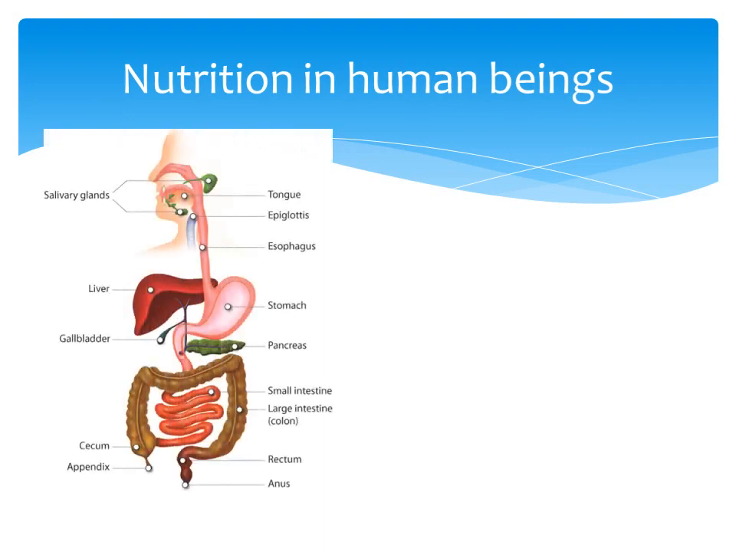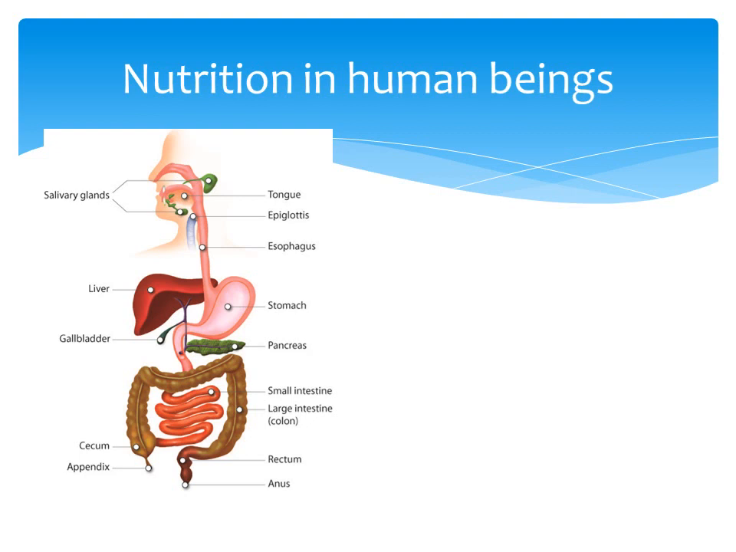Organs of the alimentary canal are the mouth, esophagus, stomach, small intestine and large intestine. The glands associated with the alimentary canal are the salivary gland, gastric gland, liver and pancreas. Let's discuss the digestion process.